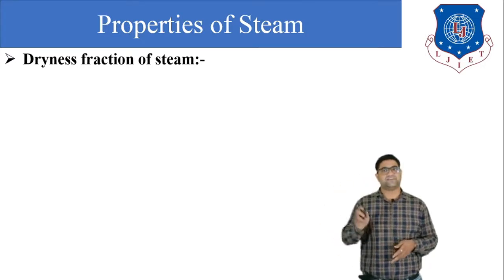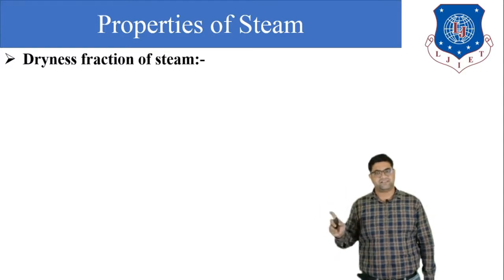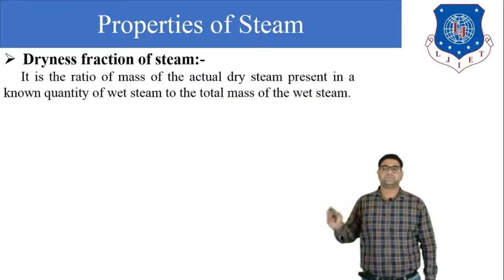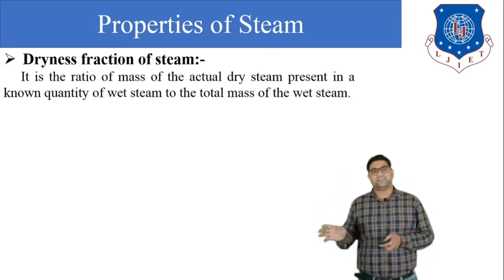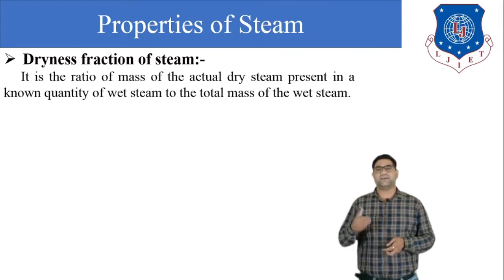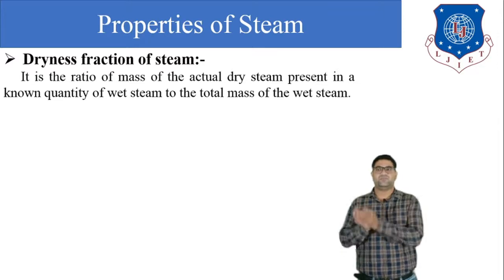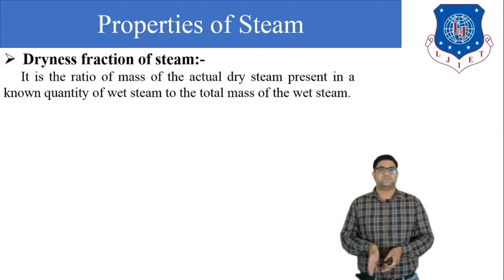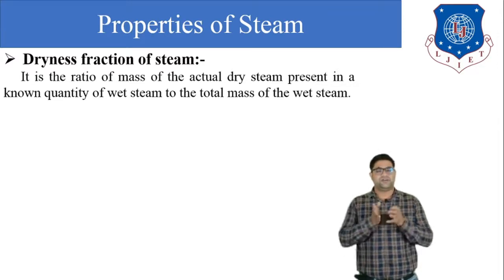Sometimes dryness fraction is also indicated by X. So here we can say that the dryness fraction of steam is the ratio of the mass of actual dry steam present in a known quantity of wet steam to the total mass of the wet steam.